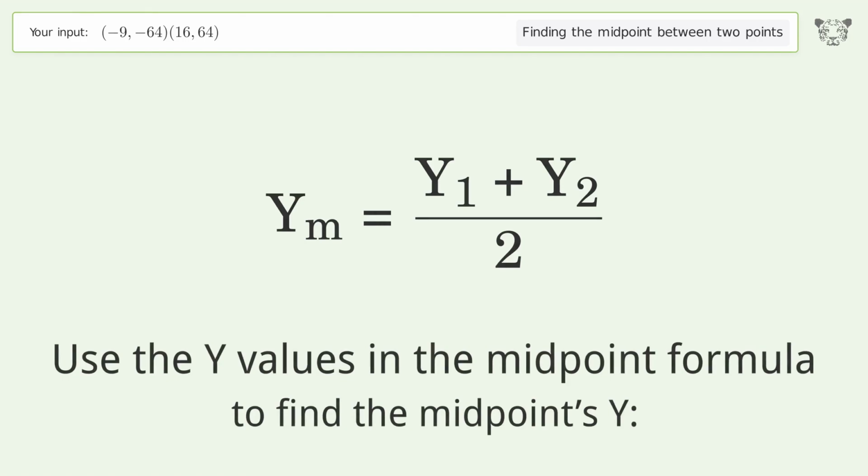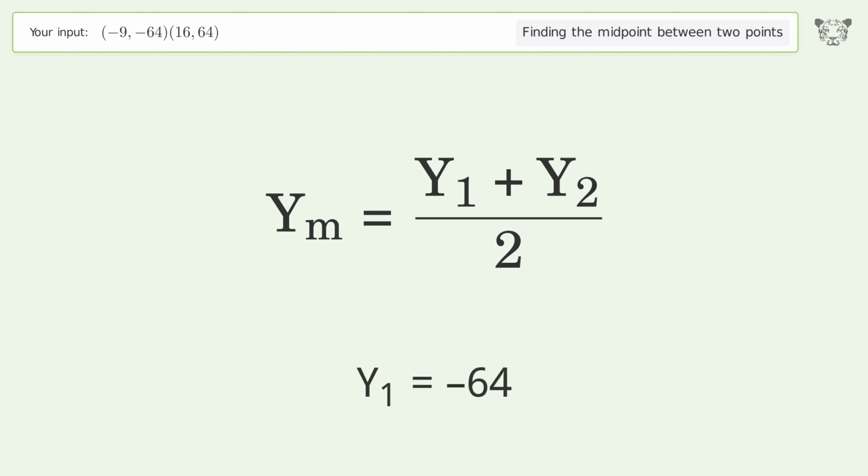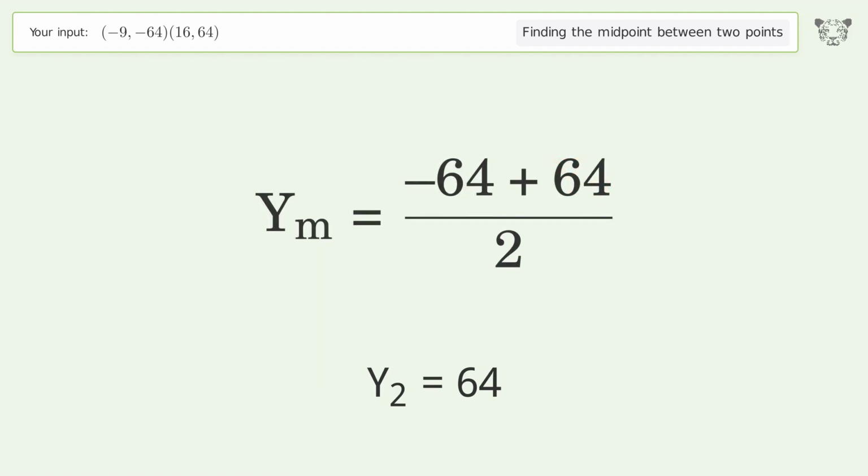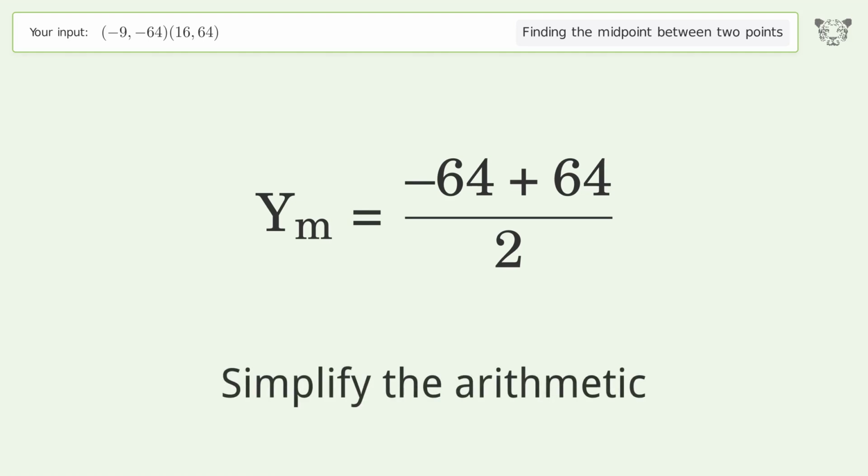Use the y values in the midpoint formula to find the midpoint's y. y1 equals -64. y2 equals 64. Simplify the arithmetic.